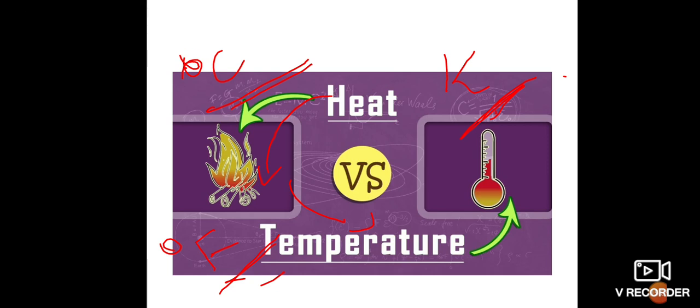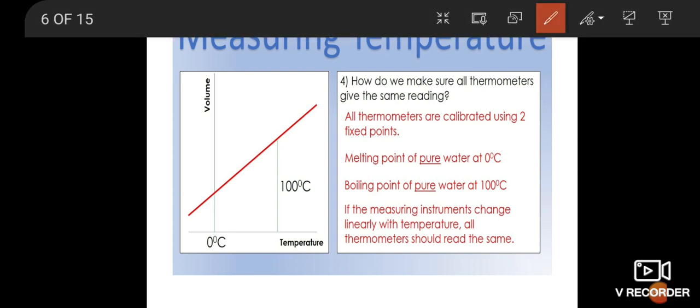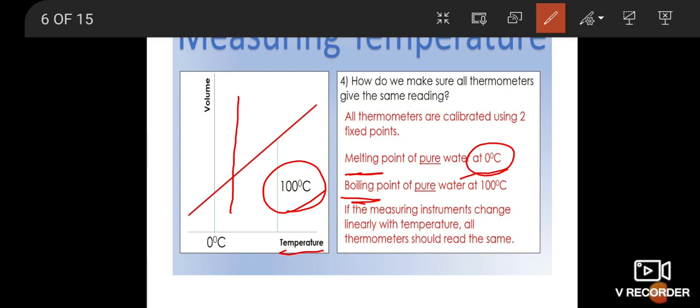Next one, measuring of temperature. What is measuring of temperature? Degree Celsius, with 100 degrees for boiling. How do we make sure all thermometers give the same reading? All thermometers are calibrated using two fixed points: the melting point of pure water at 0 degrees and the boiling point of pure water at 100 degrees Celsius.